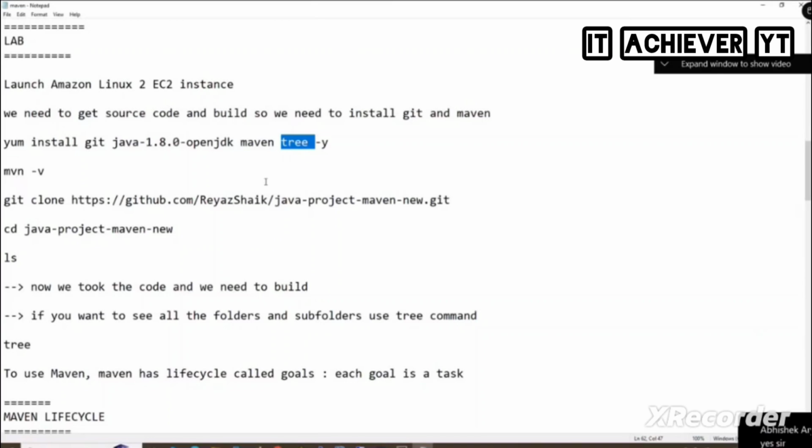So if you use the tree command, it will show the entire subfolders in one shot only. It will be useful for you. So what are all the subdirectories that you have inside it? Everything will be shown in the tree format. Okay, I'll show you. Don't worry.